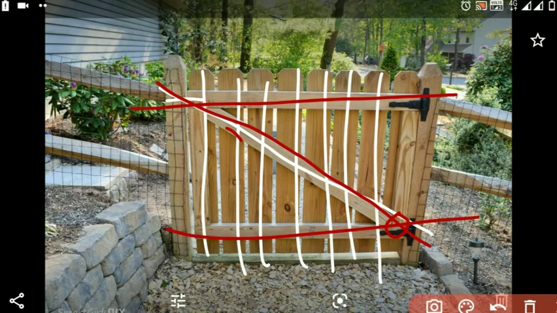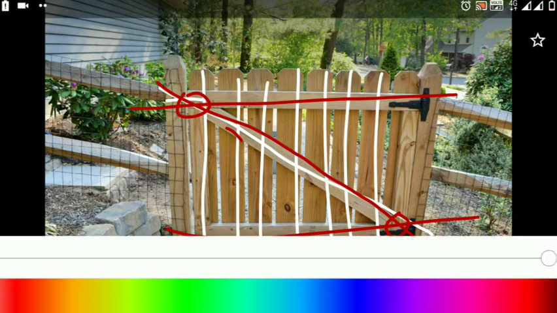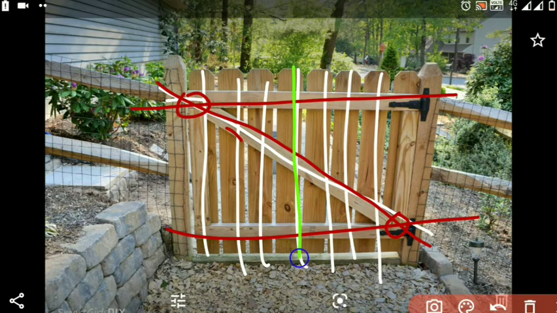Transversal means a line which intersects two lines at two distinct points. If we take these two lines, right, and this line intersects these two lines at these two distinct points, and therefore this line is a transversal of these two lines.